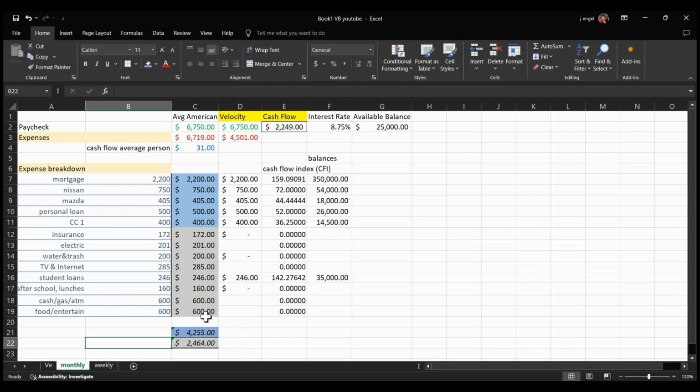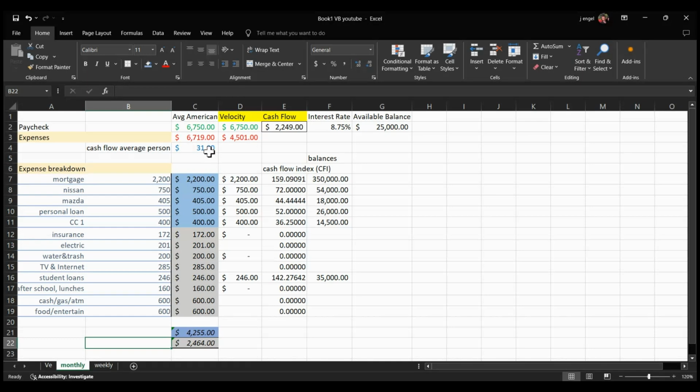All right. So this is a condensed budget. I've made up these numbers to try to help explain how I would do this on a spreadsheet. So I got two tabs. I got a monthly tab and a weekly tab. On the monthly tab, this is the whole picture for the month. So this would be all of your income for the month minus your expenses for the month. So this average person here has $31 of cash flow left over at the end of the month.